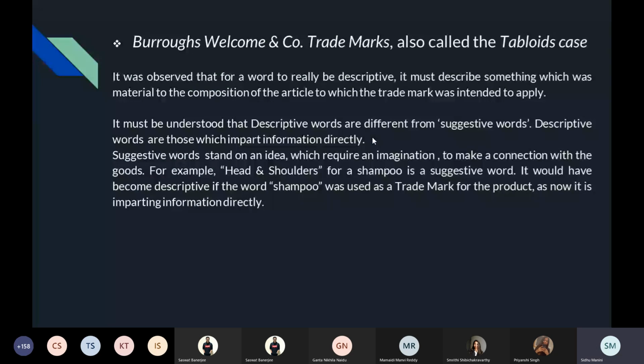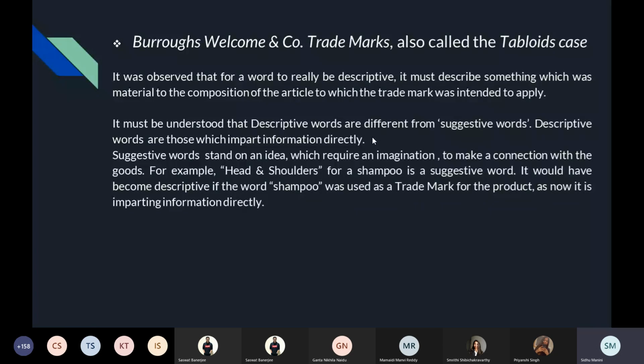In Burroughs Wellcome and Company trademarks, also called the tabloids case, it was observed that for a word to really be descriptive, it must describe something which was material to the composition of the article to which the trademark was intended to apply. The description must be very important to the goods which you are selling under that trademark.